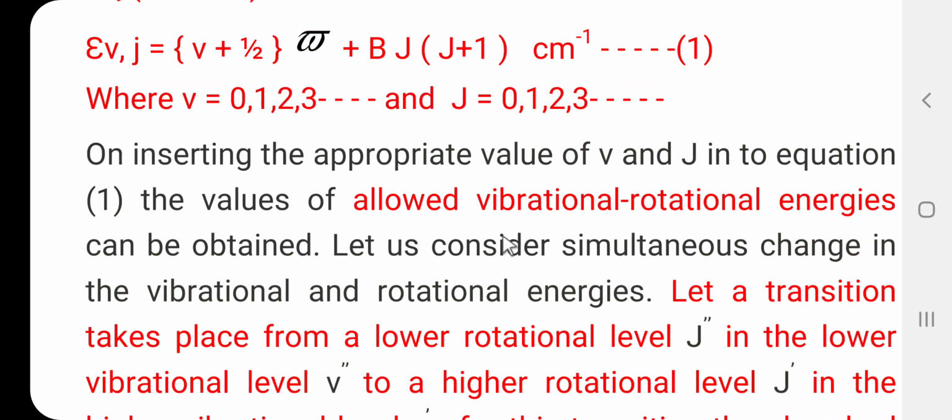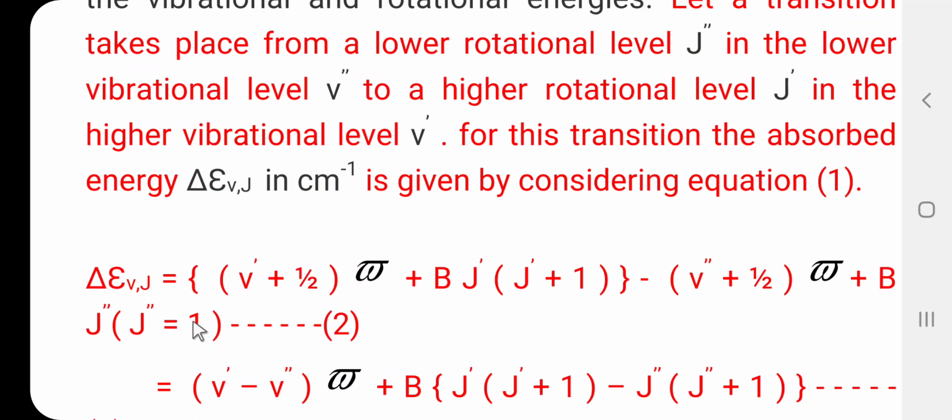the equation number 1. Here in this equation we have to substitute the value of V and J. So, delta epsilon Vj, the energy absorbed during the transition, is equal to V dash plus 1 half, bracket complete, omega bar, where V dash is the upper vibrational energy level, plus B into J dash into J dash plus 1, where J dash is the higher rotational level, minus V double dash plus 1 half omega bar, where V double dash is the lower vibrational energy level, plus B into J double dash into J double dash plus 1. This is the equation number 2.